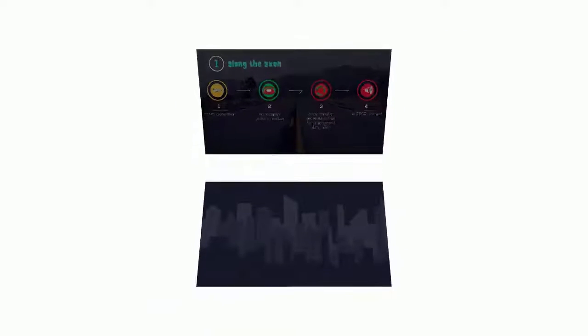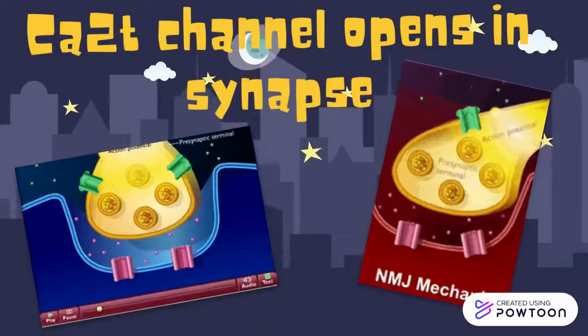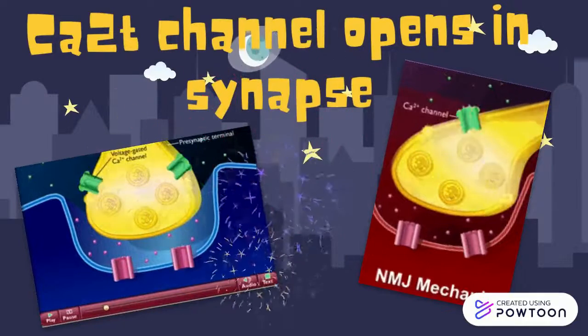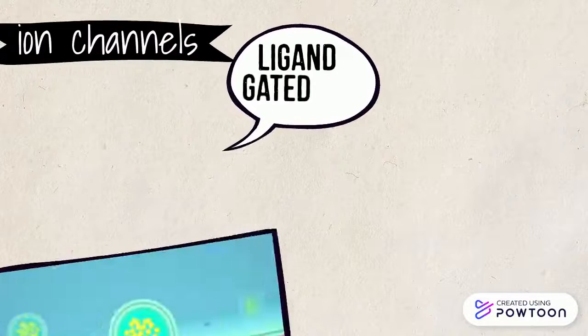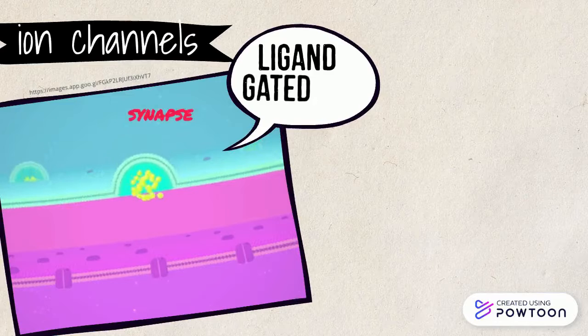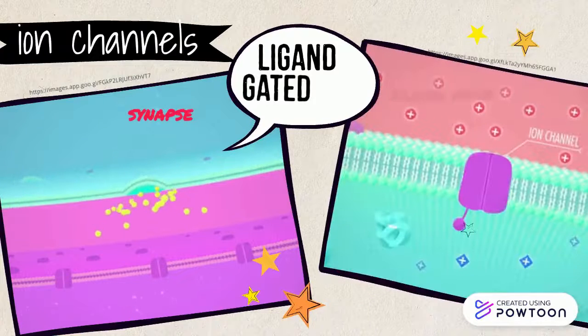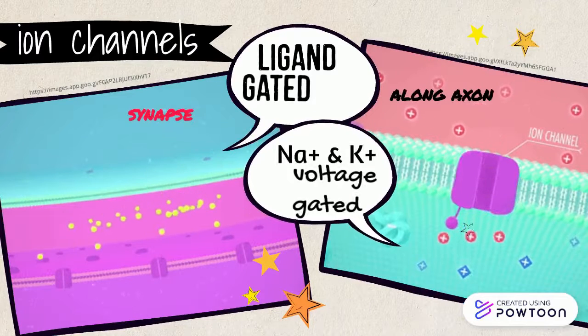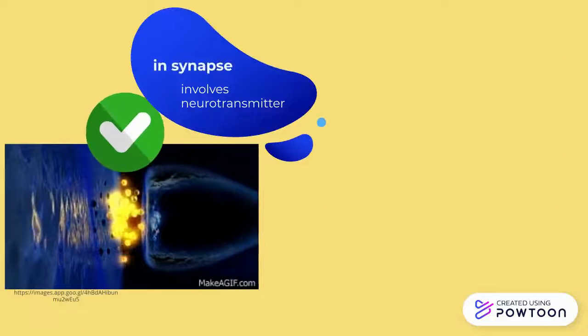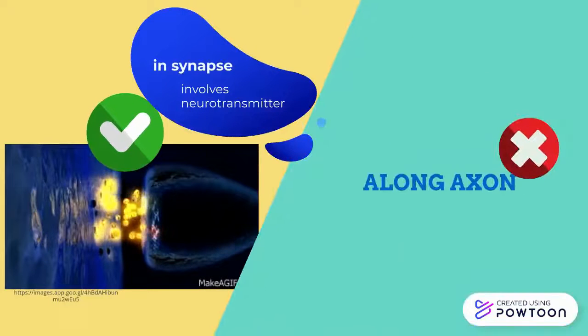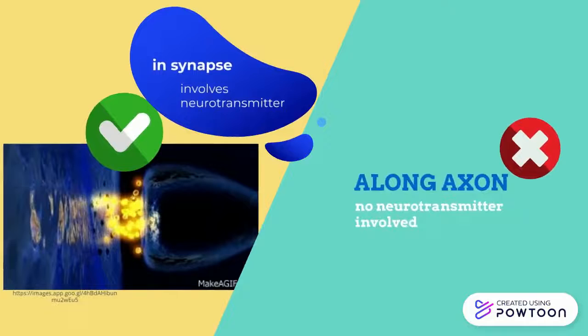Calcium voltage-gated channels only open and are needed in synapse. Ligand-gated ion channels are only required in synapse, while along axon we require sodium and potassium voltage-gated channels. The chemical signal neurotransmitter is only involved in synapse, which is not needed along axon.